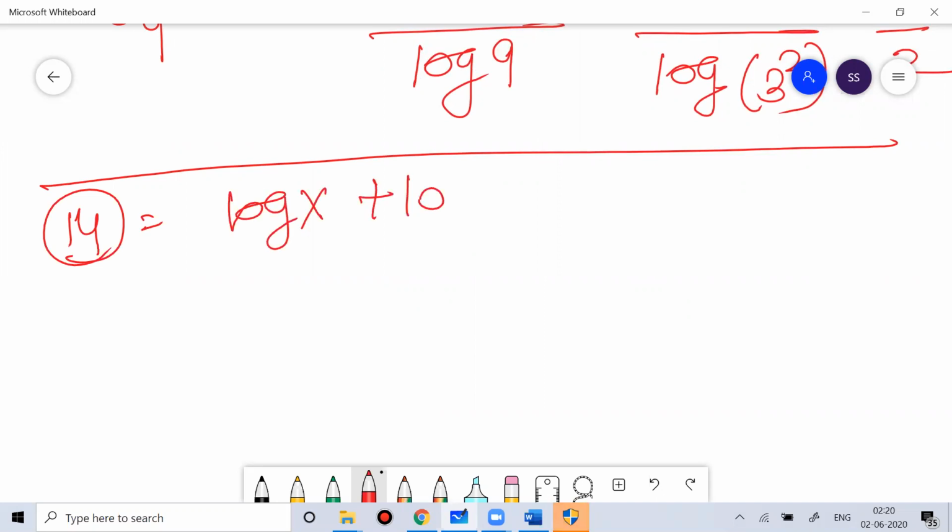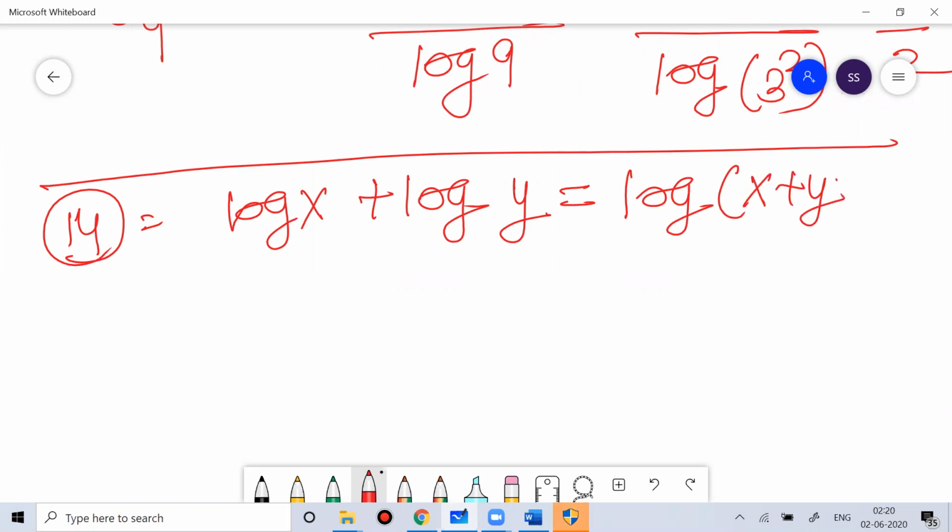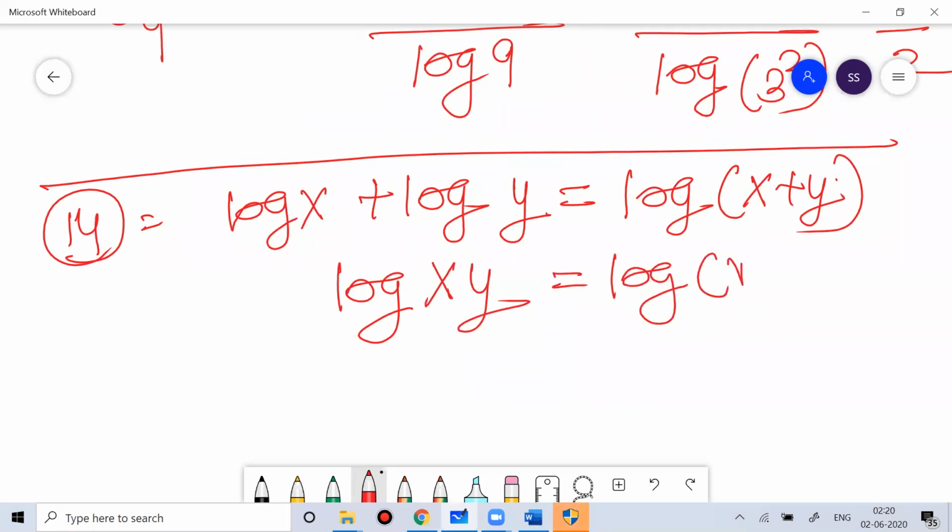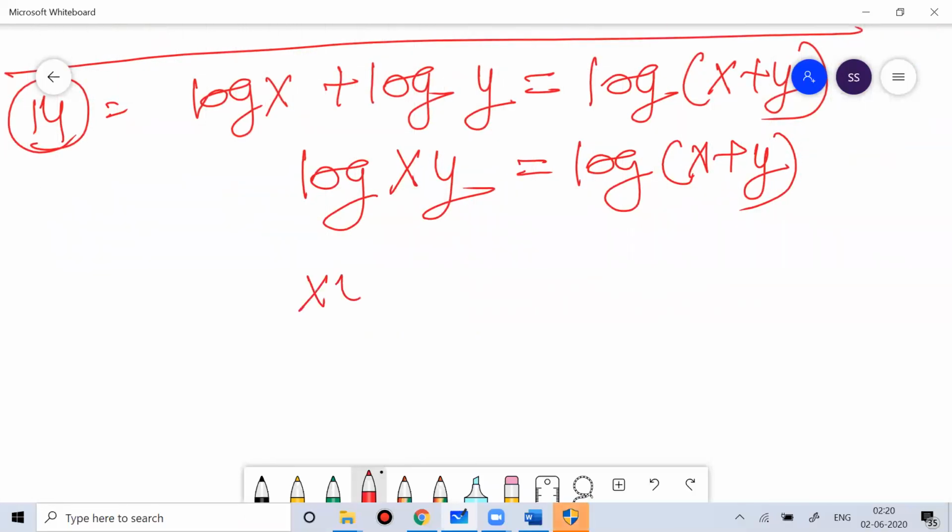You know that log x plus log y is nothing but log xy, which is equal to log of x plus y. So ultimately I can write xy is equal to x plus y.